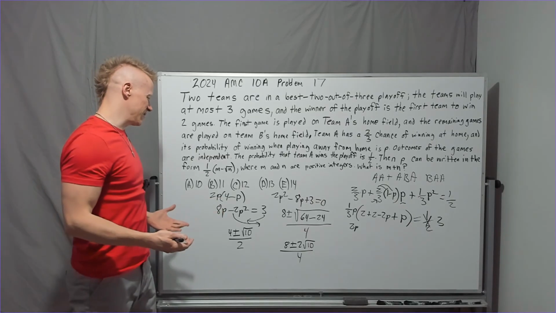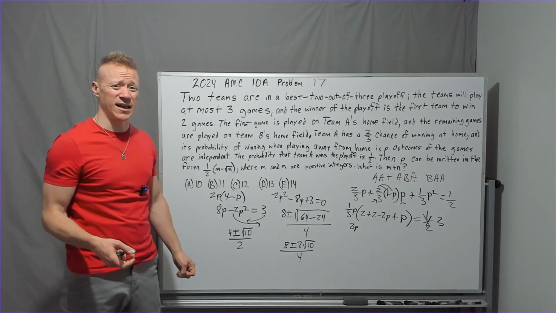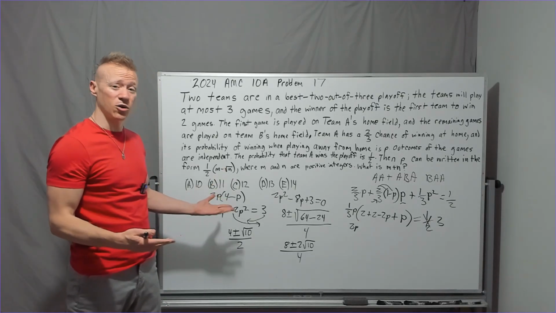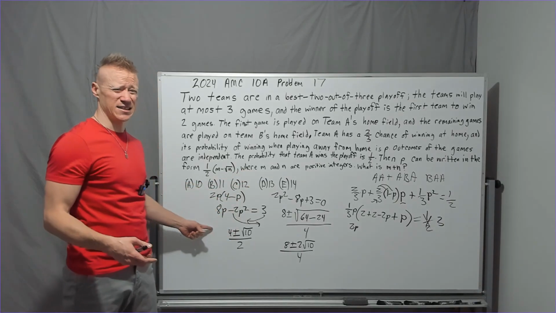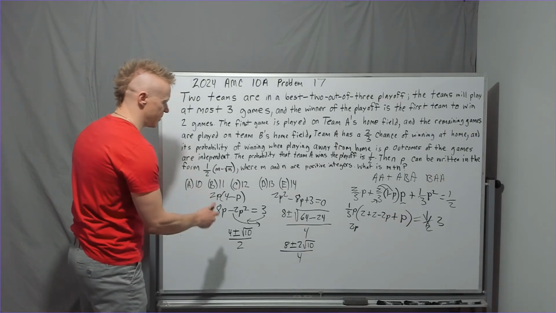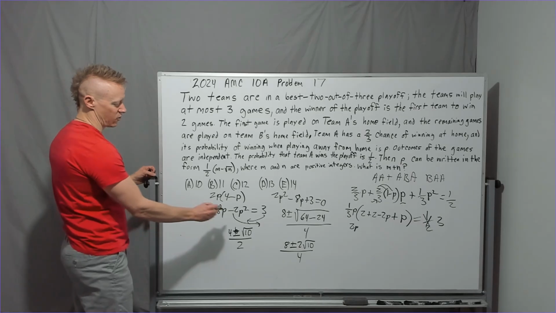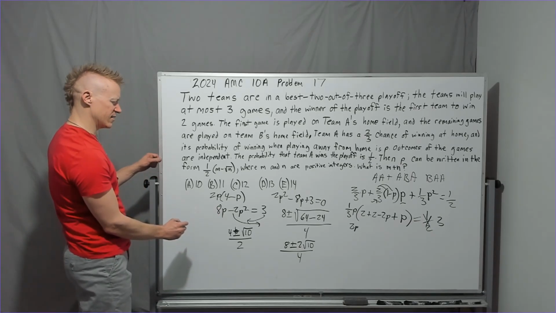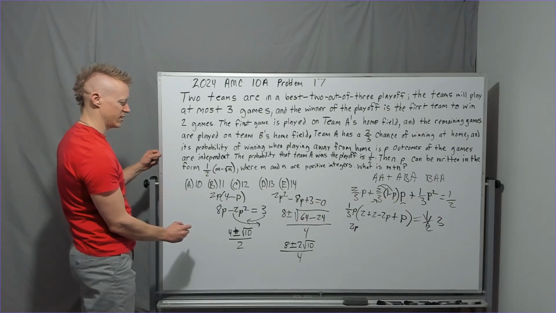But we should be asking the question, why not the plus? Well, what's 4 plus root 10? Well, root 10 is a little bit more than 3, so let's say 7 total. 4 plus 3, 7, approximate over 2. Is the chance that P wins 350%? No, which is why it must be that the plus goes away, and that's why you only have the minus: 4 minus root 10 over 2. And so let's see, is that right? 4 over 2, 8 over 4, yeah, okay, we're good there.